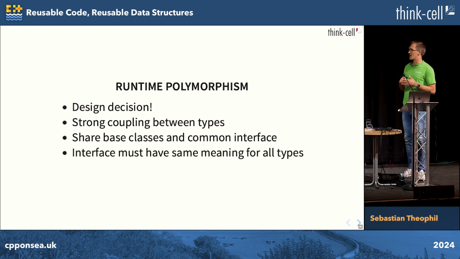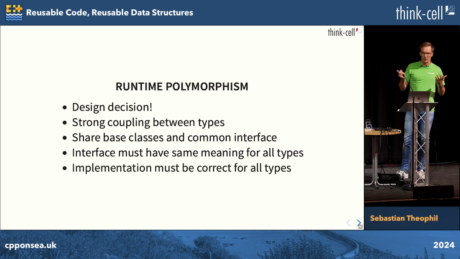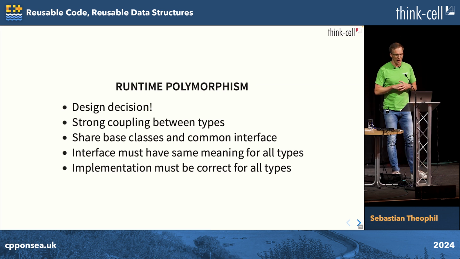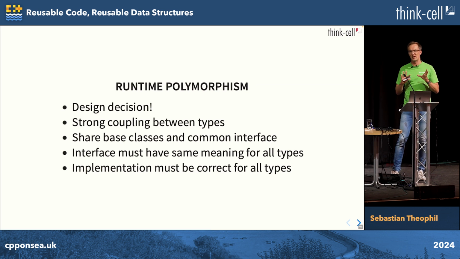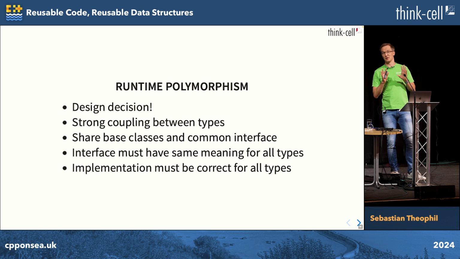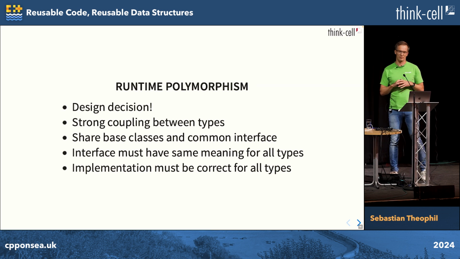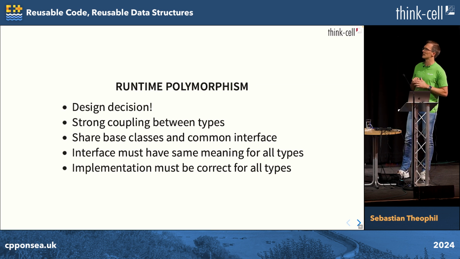So this interface must have the same meaning for all types in your type hierarchy. And even worse, the implementation you provide must be correct for all those types in your type hierarchy. And we've probably all seen cases where that was not quite the case, where suddenly somebody introduced dynamic type checks for saying, is this really one of the types I want to be calling this method for, or would this not work?